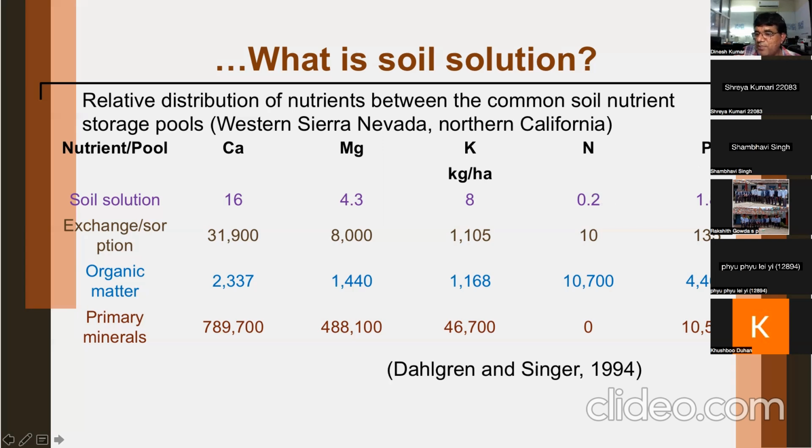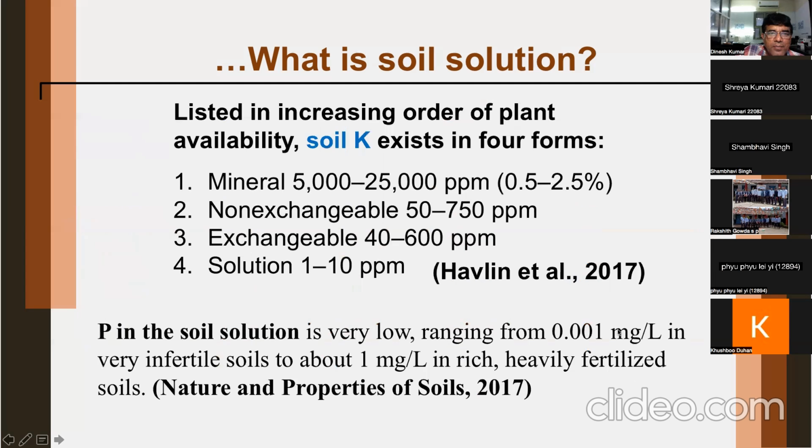Now see the case of phosphorus, 10,500 kilograms per hectare in minerals, and then in organic matter, and finally in soil solution, the quantity of nutrients is very small. Hope you could understand something from this slide.